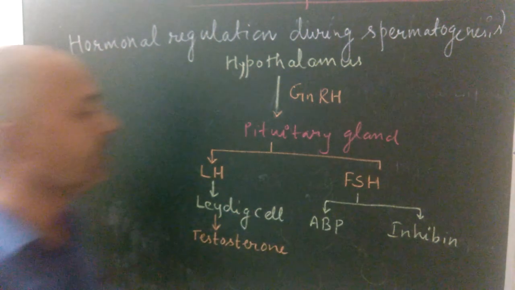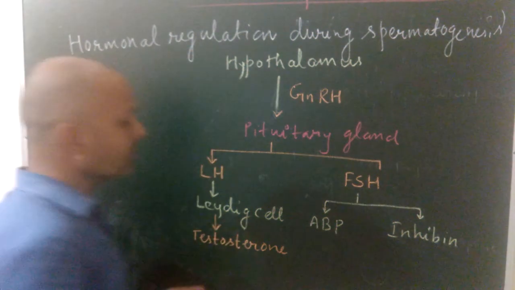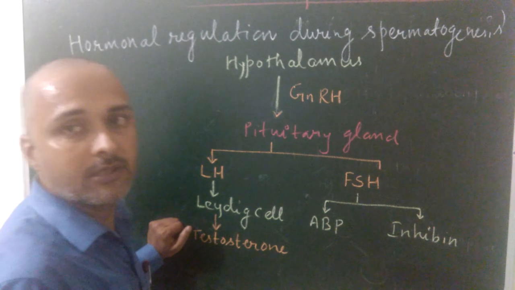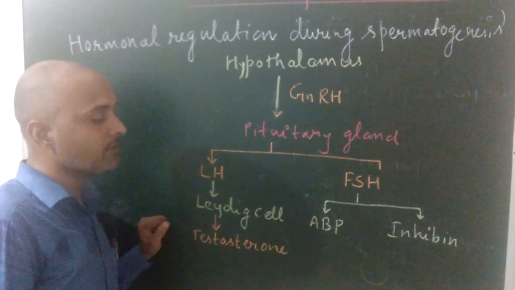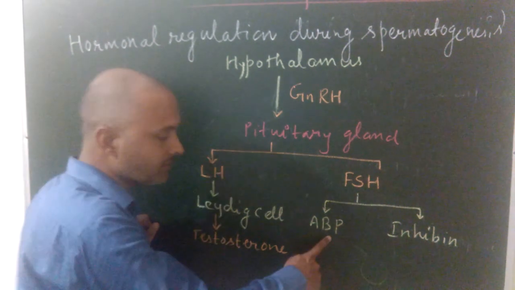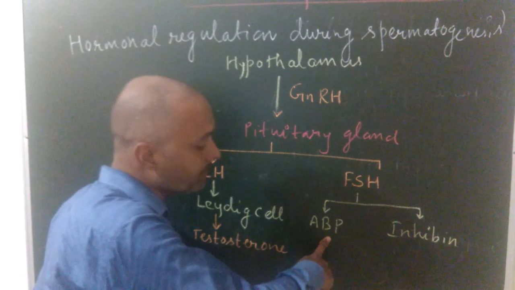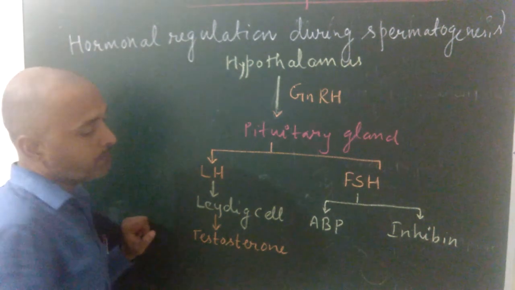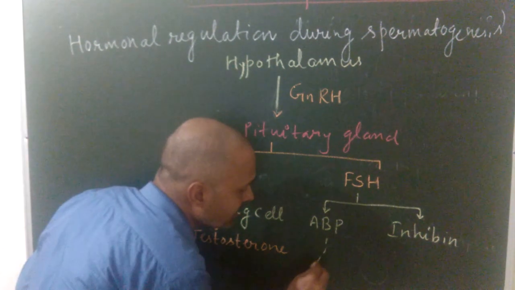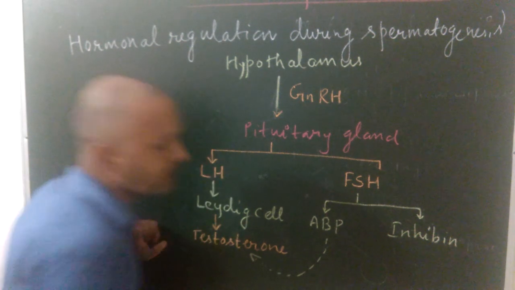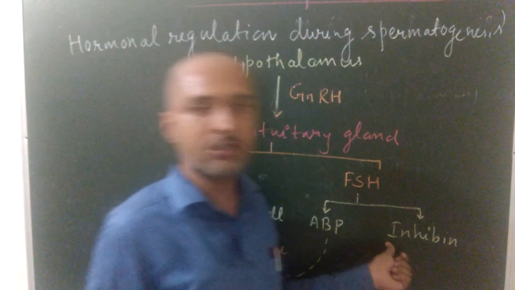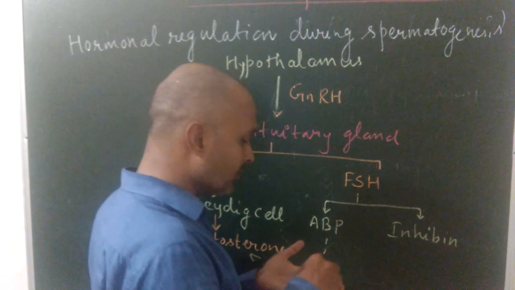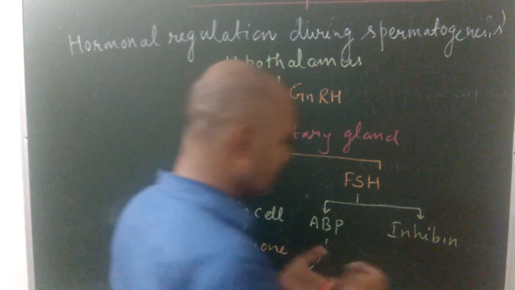Androgen binding protein and inhibin. Okay, so this androgen binding protein concentrates the level of testosterone in the seminiferous tubules of testes, whereas inhibin, when the sperm count is too high, suppresses the FSH to the formation of sperm.